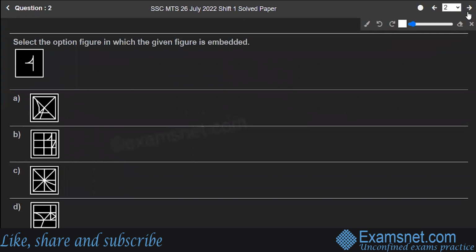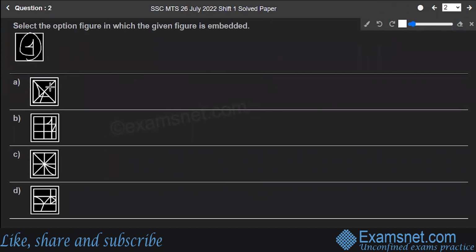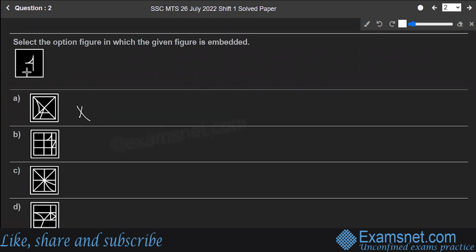Next is question number 2. Select the option figure in which the given figure is embedded. So this is the given figure. You have to find out it's embedded in which figure. So let's look at the first figure very carefully. This one, I can't find it anywhere, like a vertical line and such a pattern. I can't find anywhere in option A. So this is not the correct one. Look at the second one. This is the one, right? What I have drawn, what has been given. This matches. See this portion. Okay, wait. This portion, right? So this is the portion in which the given figure is embedded. So this is most probably our correct answer.